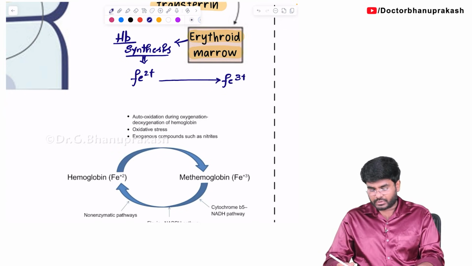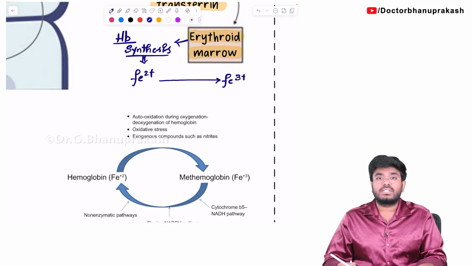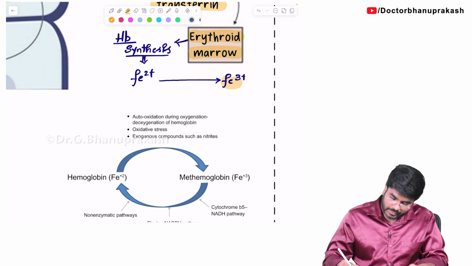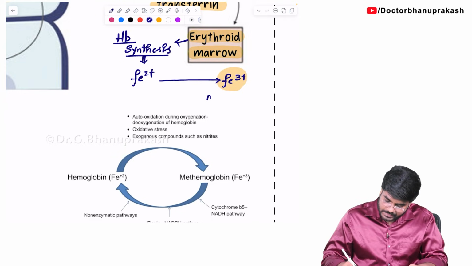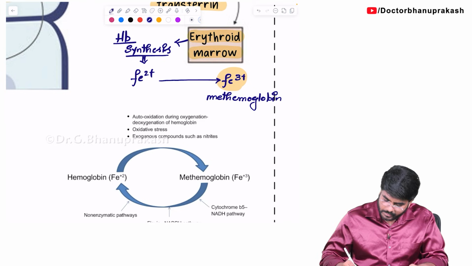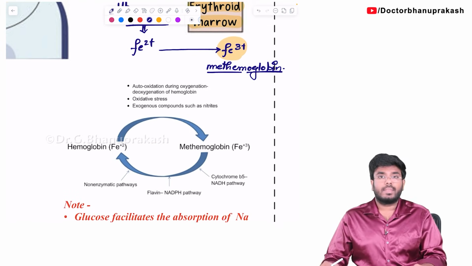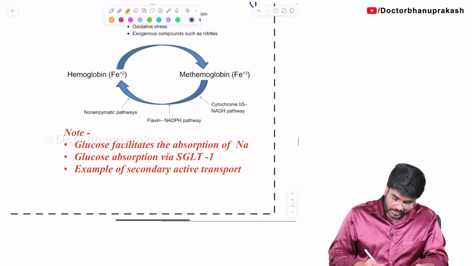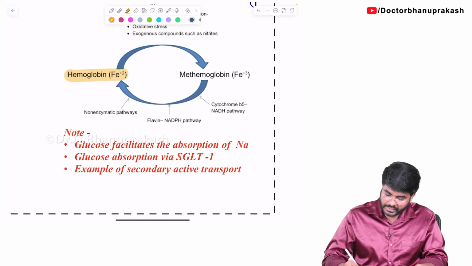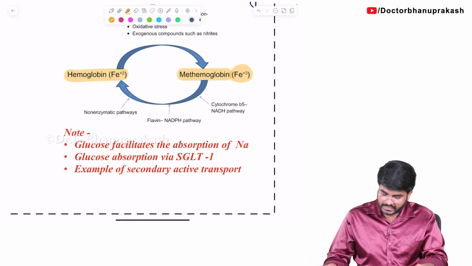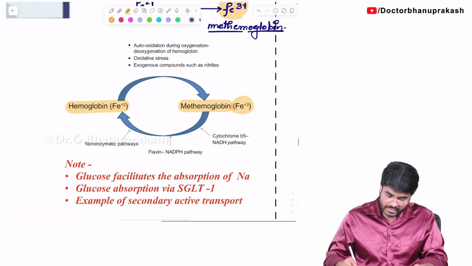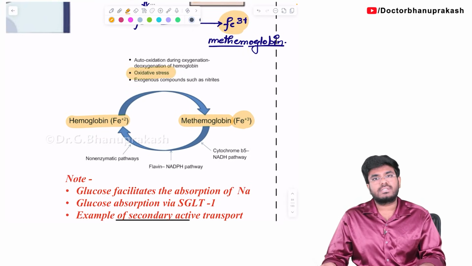So because of free radical injury, if Fe2 plus iron is converted into Fe3 plus form in the hemoglobin, definitely that's a bad hemoglobin. This hemoglobin is called methemoglobin. Okay, methemoglobin. So now tell me, my dear students, methemoglobin means what? The iron is in Fe3 plus form. Okay, so that's what I am showing here. Normally the iron is in Fe2 plus form, and if it converts into Fe3 plus form, that is called methemoglobin. And why does this happen? Because of free radical injury or oxidative stress.